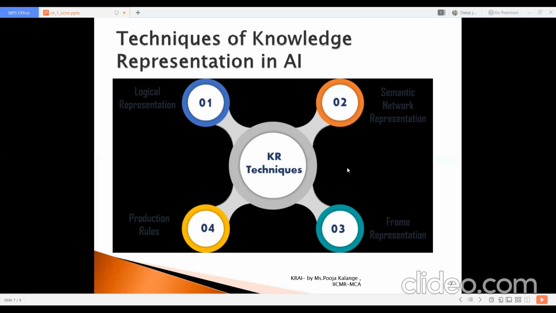Then we have semantic network representation. This is one of the alternatives to predicate logic because they can represent the information in the form of a graphical network, which is said to be a semantic network. We will have a network which consists of objects and arcs, and they define the relationship between each other. We have different forms of link, like you've already studied, such as the is-a relation or the kind-of relation.